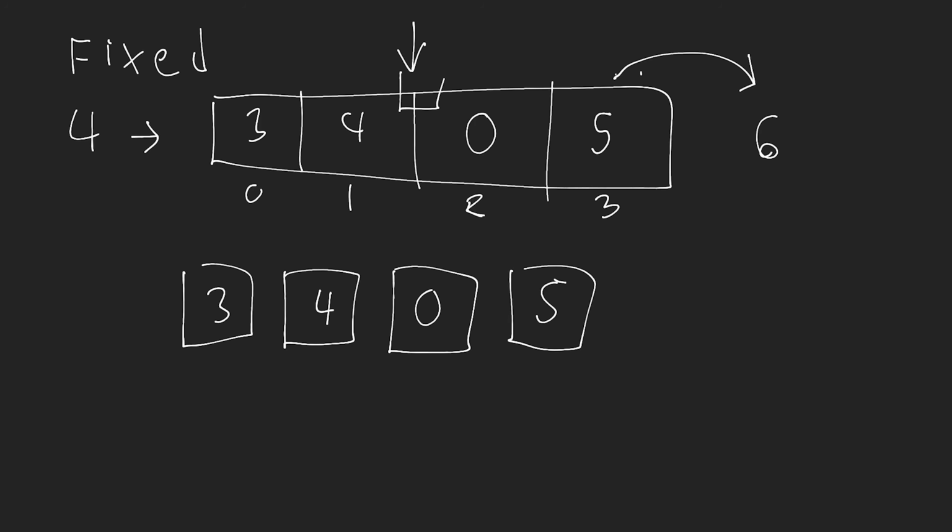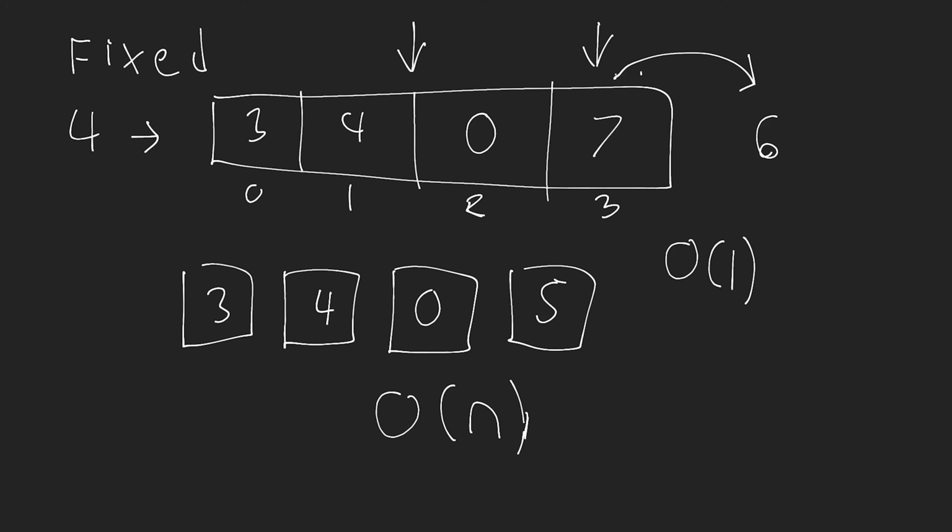So even though you can imagine I'm inserting a new element here, really what I'm doing is changing the elements that come after where I'm inserting this element. And that means that this operation is going to take big O of n time. The reason this takes big O of n time is because we could be inserting at any position in the array. If we insert at the last position in the array, this takes constant time because we just need to change one element to be whatever the inserted element is. However, if we insert at the beginning of the array, we need to move every single element over to the next box before we can insert this element inside. So doing an insertion inside of an array takes big O of n time, okay?